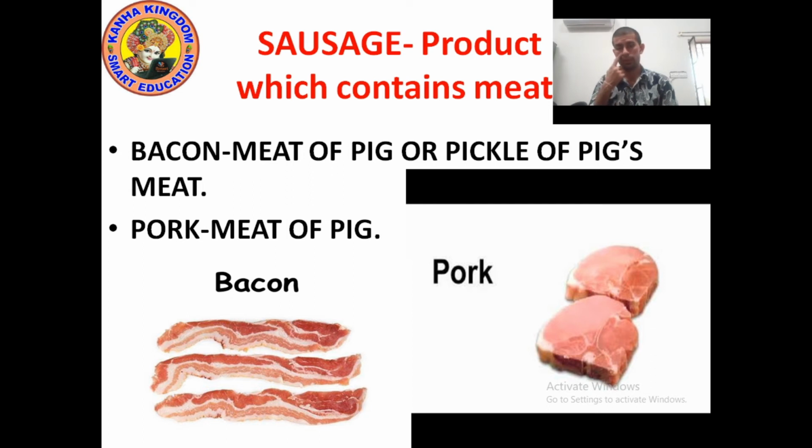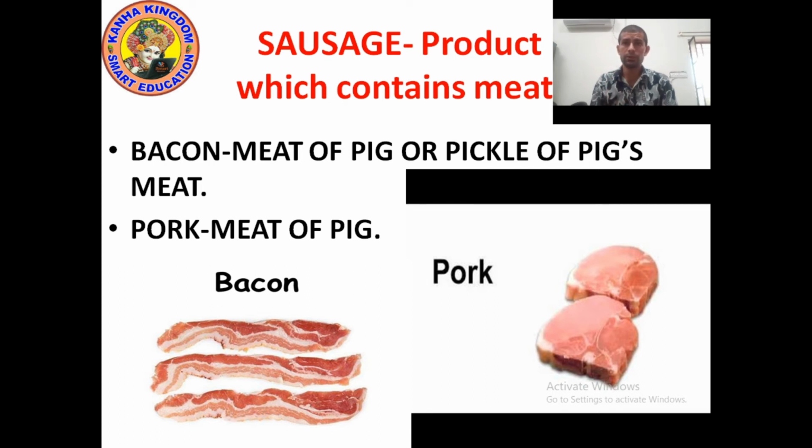Okay. Please pay attention to the spelling of sausage. Look, the spelling of sausage. What is the spelling? SAUSAGE. Sausage is a product which contains meat. What is bacon? Bacon is meat of pig.